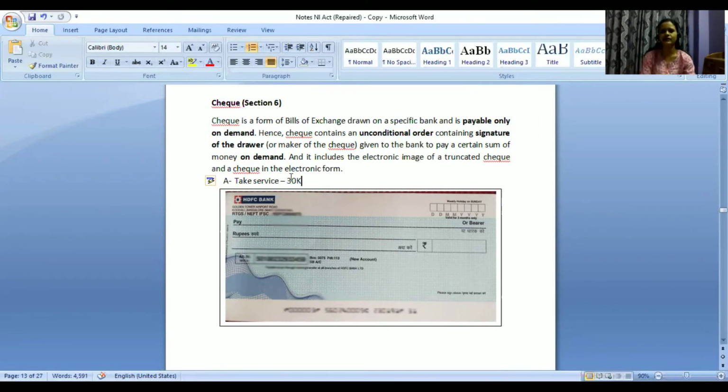In that case, you can even request your bank to cancel this particular check. You can mention the check number and request your bank that you issued this particular check, and in case it is deposited, do not clear it. So you can even make a request like that. In case you have already issued a check and then something goes wrong, and you don't want your bank to release the payment, you can accordingly do that as well.